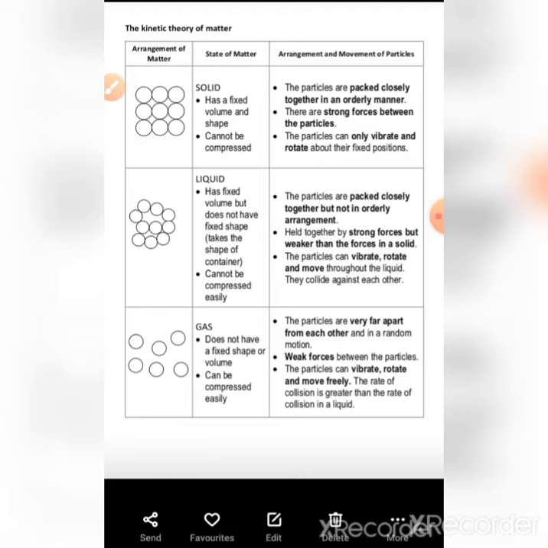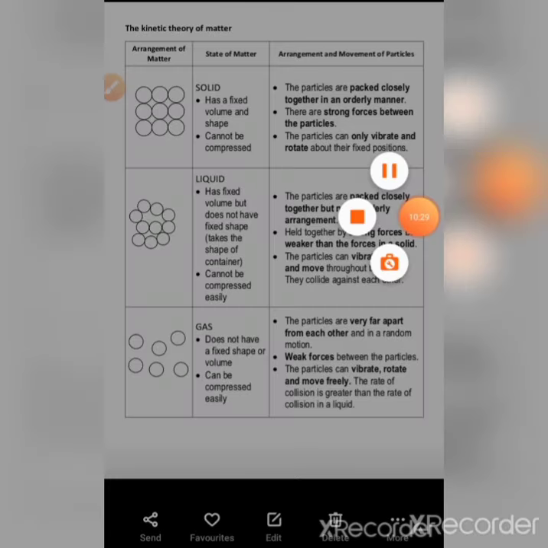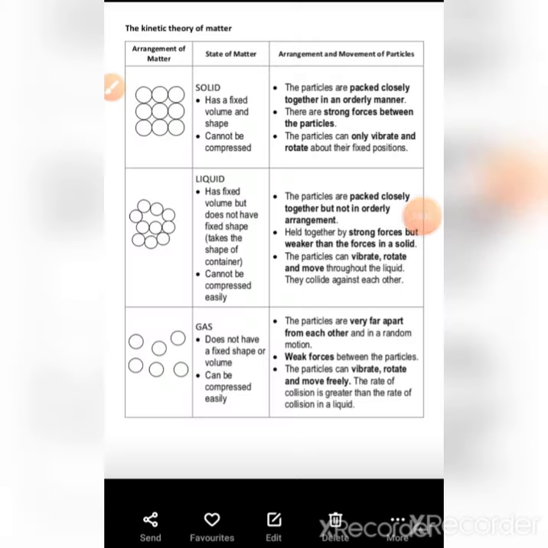Third state is gaseous state. Gases don't have a fixed shape or volume. Why? For example, when gas is kept in any container, it takes the shape of the whole container and is spread throughout the container.